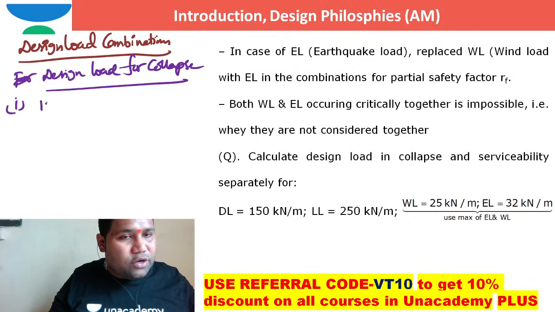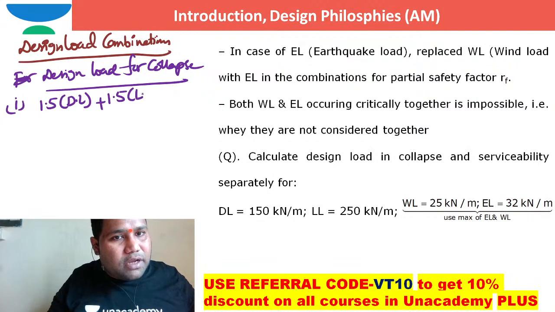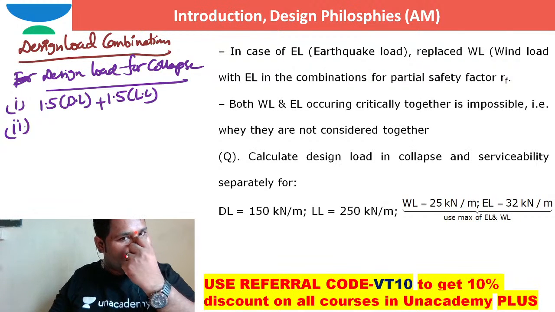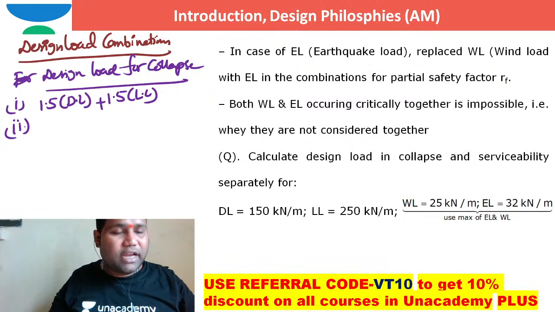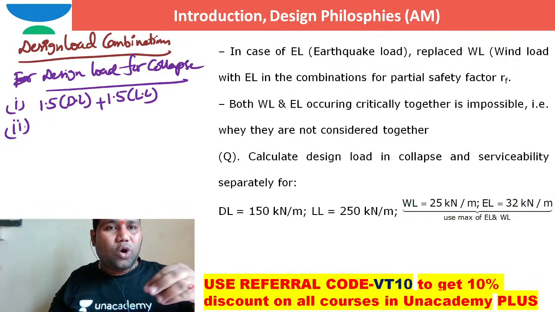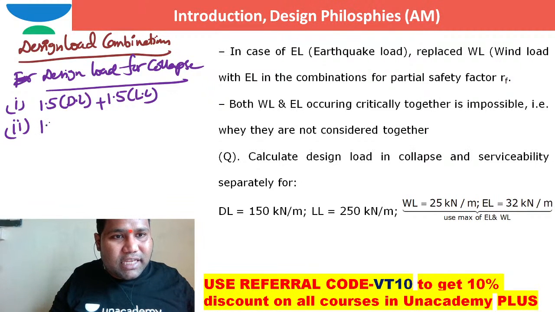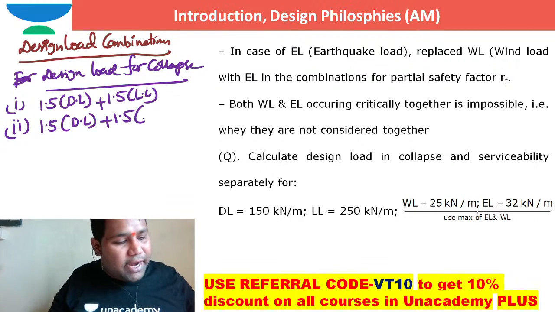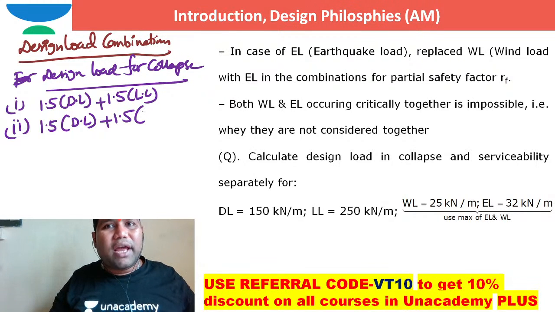So generally we can use 1.5 times dead load plus 1.5 times live load. Second, if live load is not acting and only dead load and wind load are acting, in such case I can say 1.5 times dead load plus 1.5 times wind load or earthquake load.